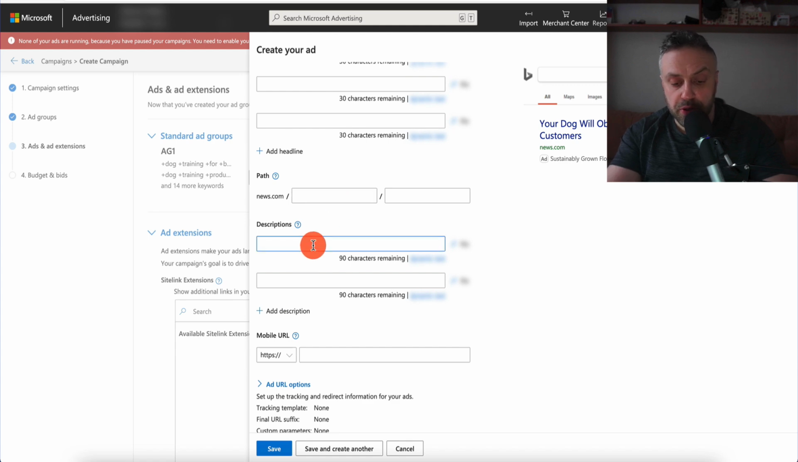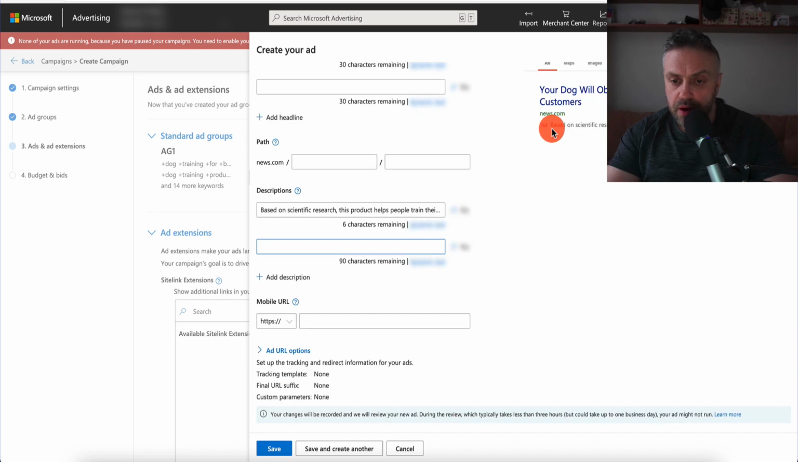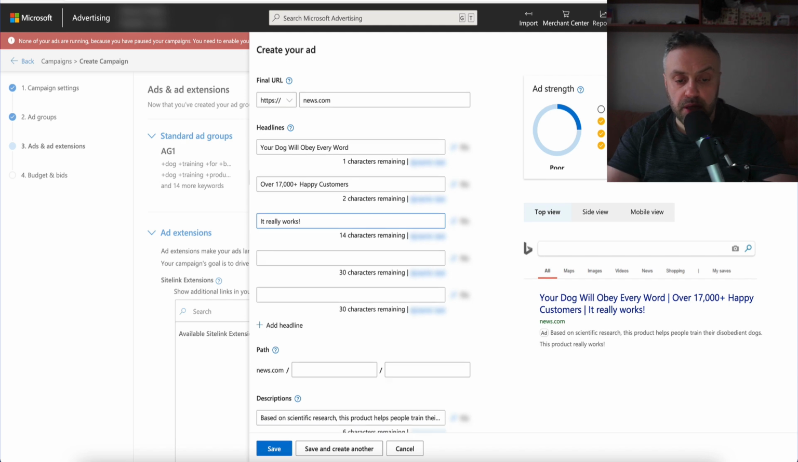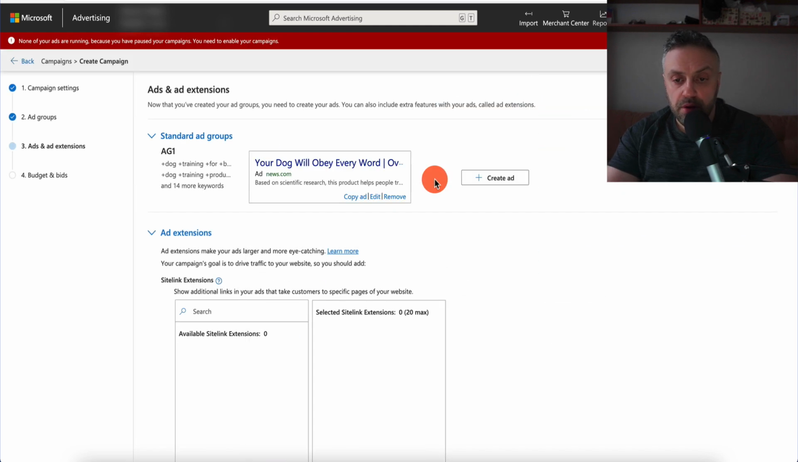You're going to have the description based on scientific research. Now you have this. You have an ad here, multiple descriptions. We don't need a mobile URL. We're going to hit save. We need 2 descriptions. Okay, so then you add another description here based on scientific, this product, something like this. You can create your own. We're going to hit save.